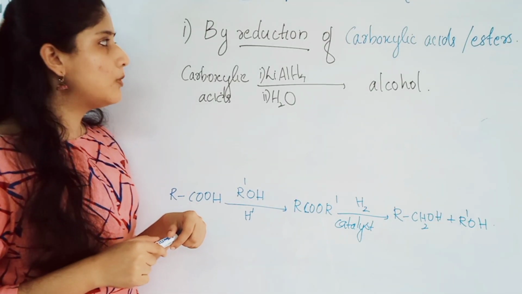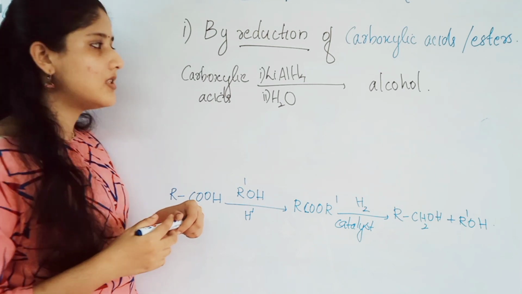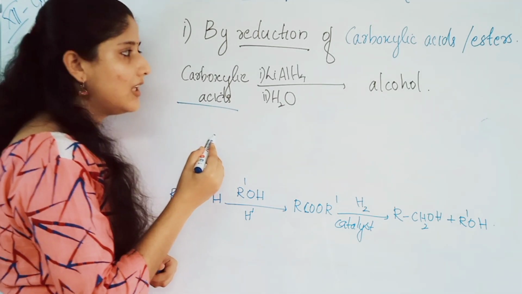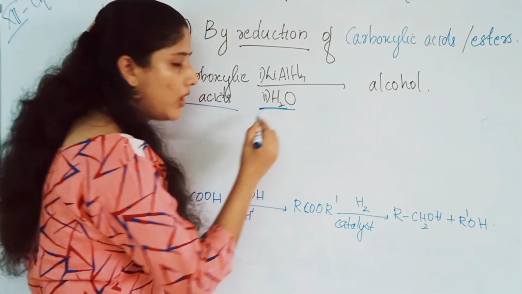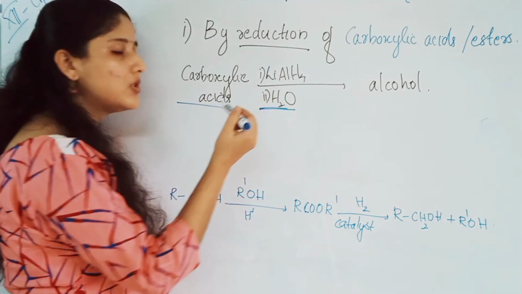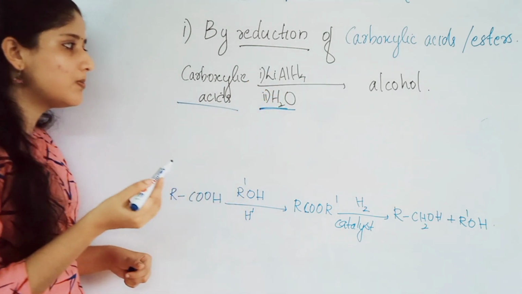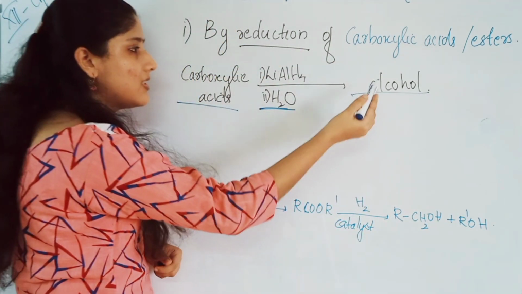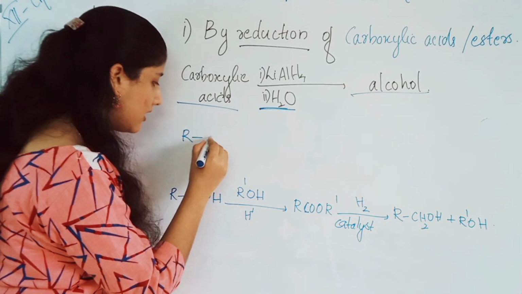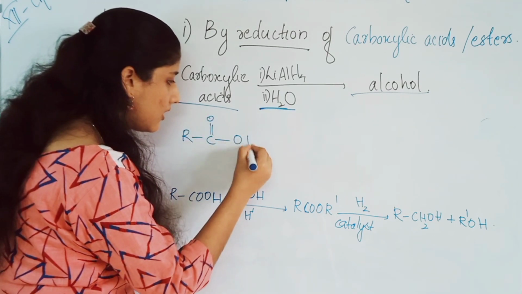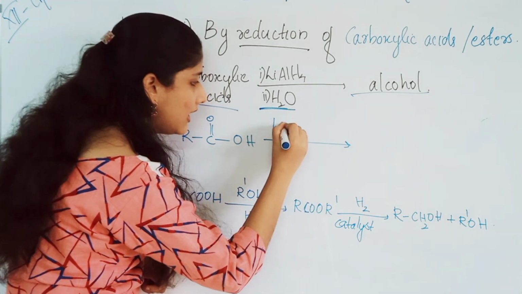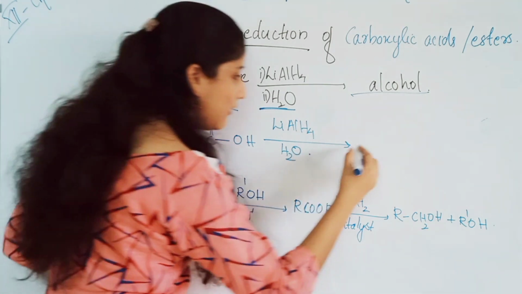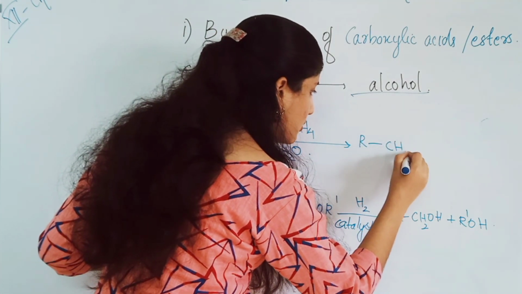The second method of preparation is by reduction of carboxylic acids or esters. Carboxylic acids in the presence of reducing agents like lithium aluminium hydride, followed by H2O hydrolysis. The first step is reducing with lithium aluminium hydride, and the second step is hydrolysis with water, which will give you the corresponding alcohol. Carboxylic acids to alcohol. That means R C=O OH in the presence of lithium aluminium hydride and water H2O will give you RCH2OH.